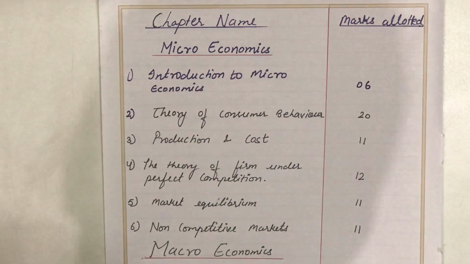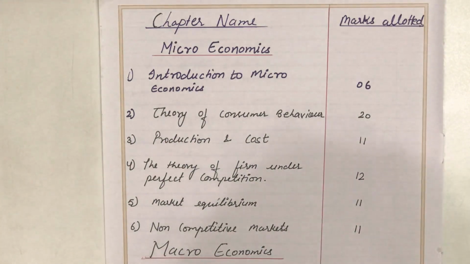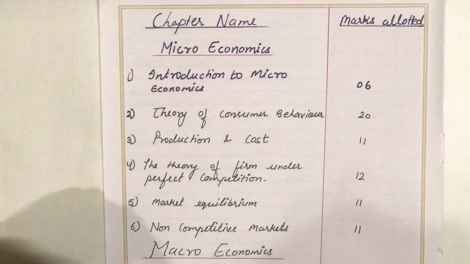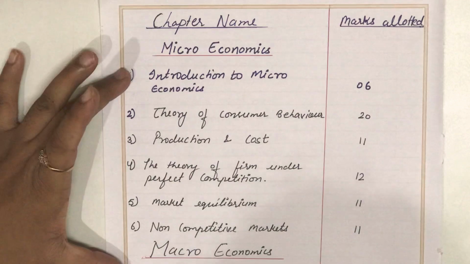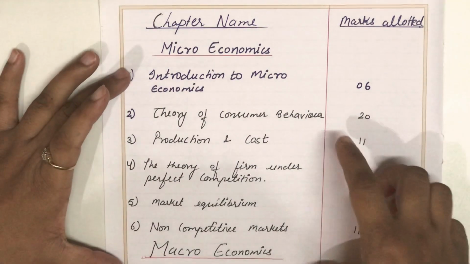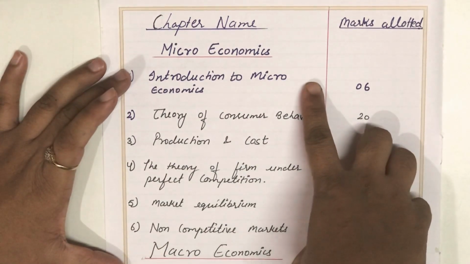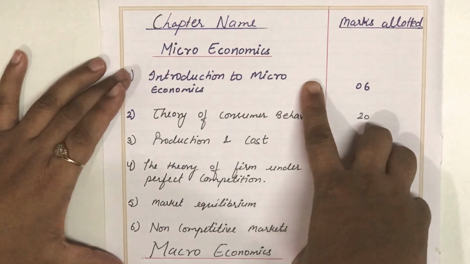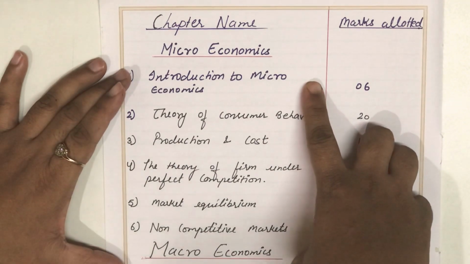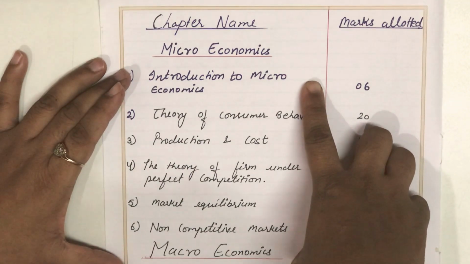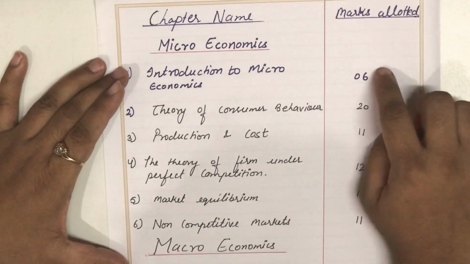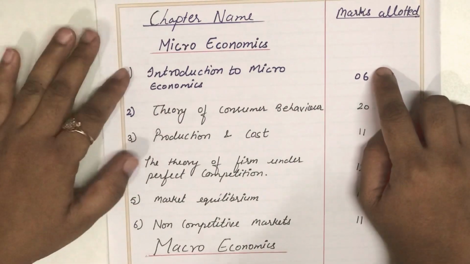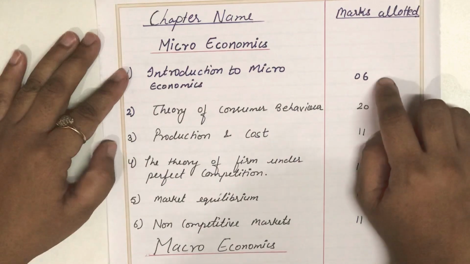Now, why am I telling you both chapters at the same time? Because there are a few topics which are interrelated, or you can say there is a repetition of topics in both chapters. So these two we are going to study together. We will be covering topics like types of economies, basic problems of an economy, difference between micro and macroeconomics, production possibility curve, etc. Marks allotted by the PU board for the first chapter of microeconomics is 6.